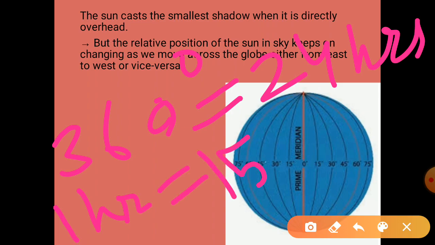To rotate 360 degrees, it takes 24 hours. So in 1 hour it will be rotating 15 degrees only. And 1 degree will rotate in 4 minutes. Or we can say in 4 minutes it rotates 1 degree.